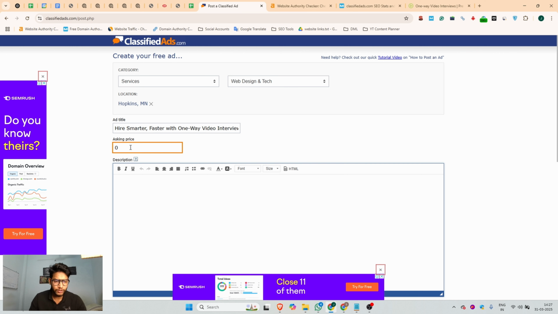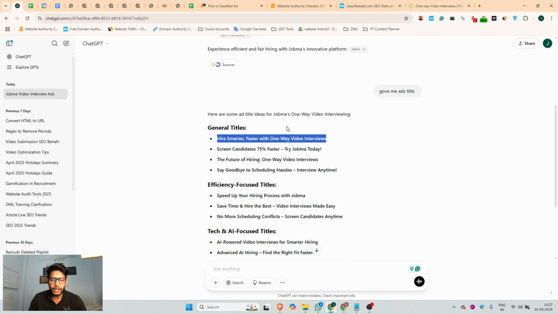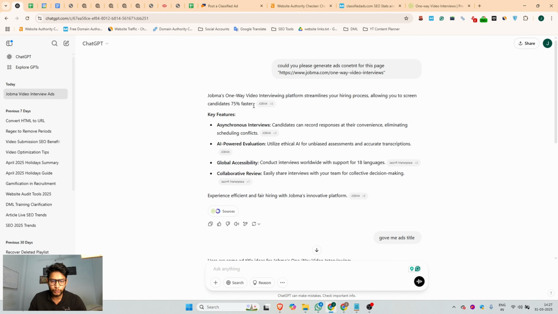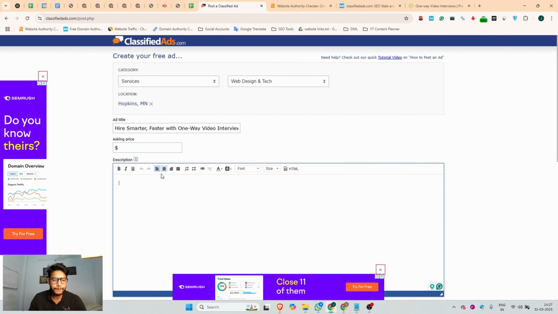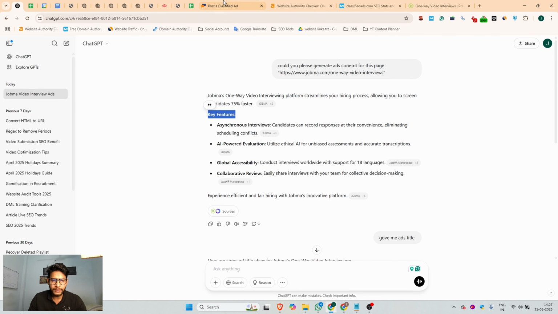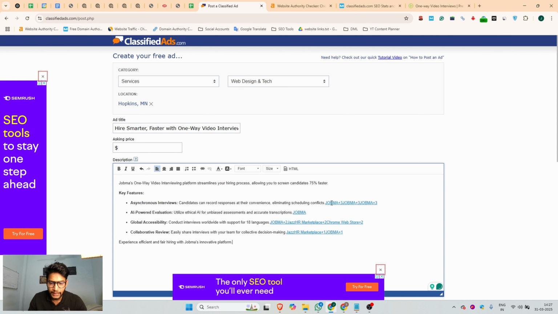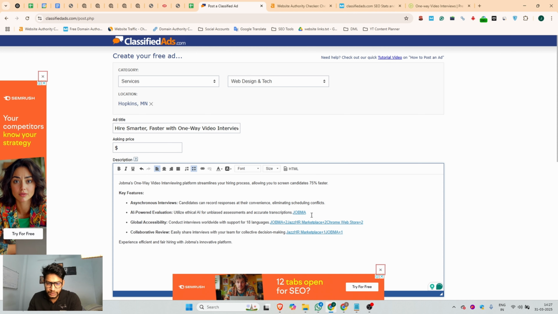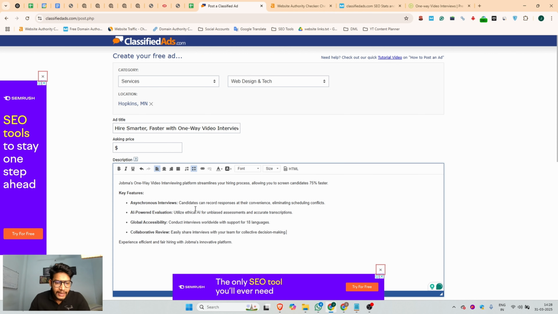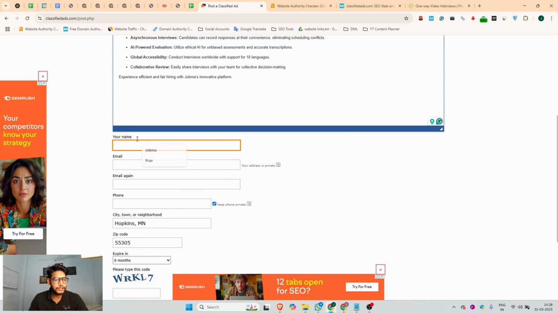Pricing is zero. Sorry, $1. And then there we can put our content. Suppose this is a heading, and we can paste the content in the same format. This one, let me try. In the same format, let me remove these sources. Okay, so we added the content.